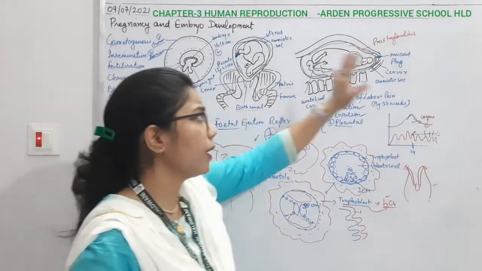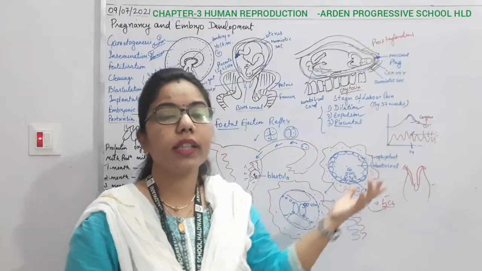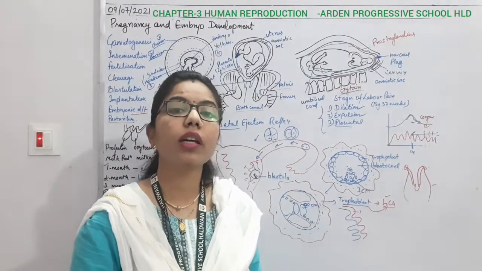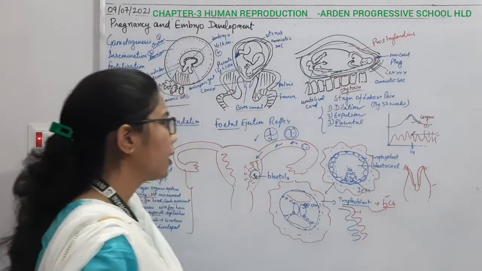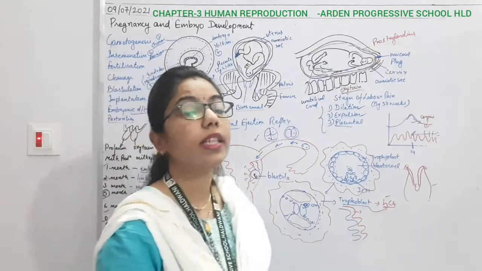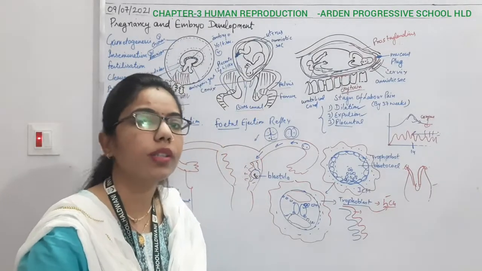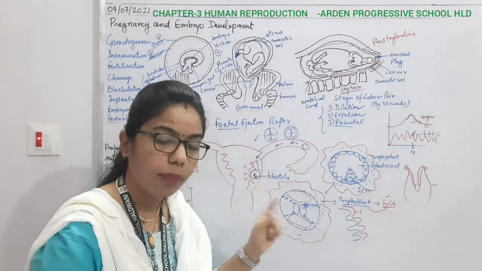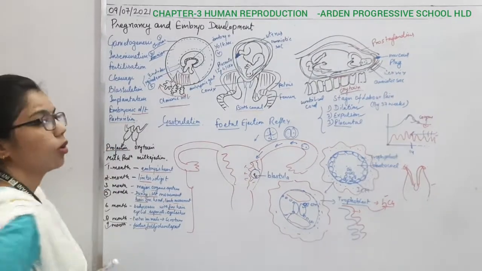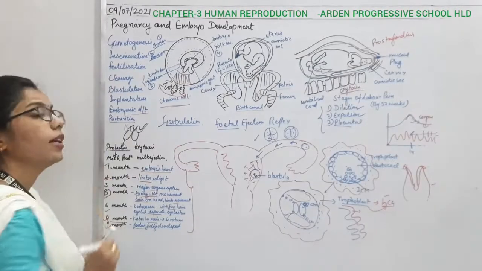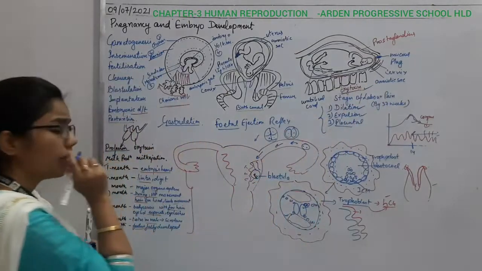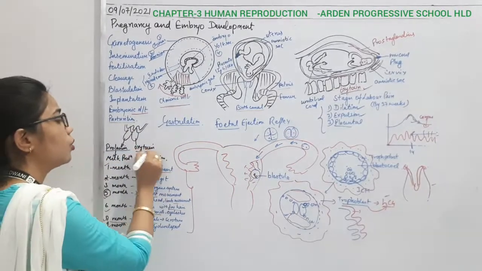Now once the baby has been expelled, it needs what? It needs a feed, right? So it depends upon what? It depends upon the mother's feed. So here there is a time that the mammary gland should release the milk. So how will it release? Again there will be some hormones secreted by the pituitary gland. What is it? Prolactin hormone, and it is secreted by what? By the anterior pituitary.